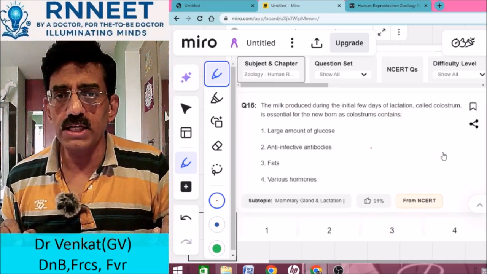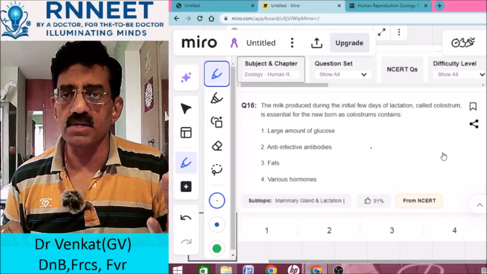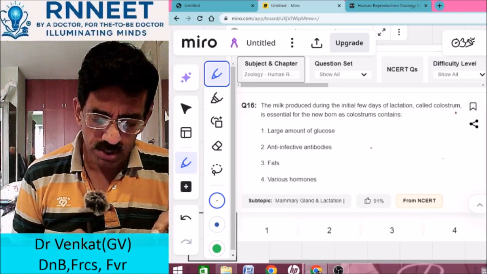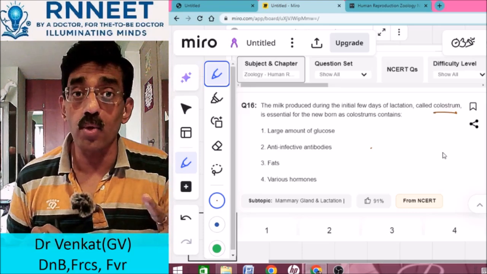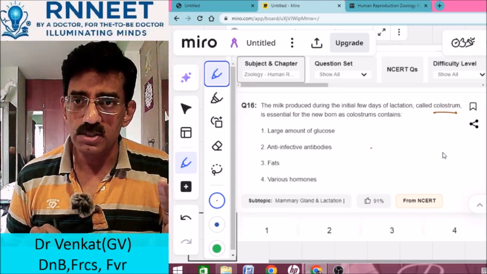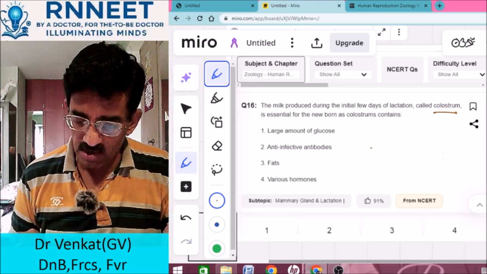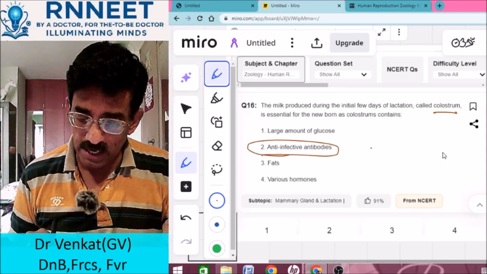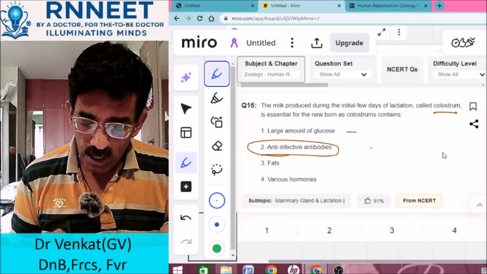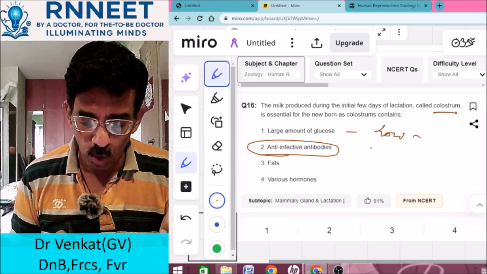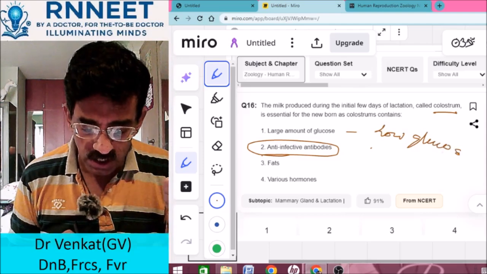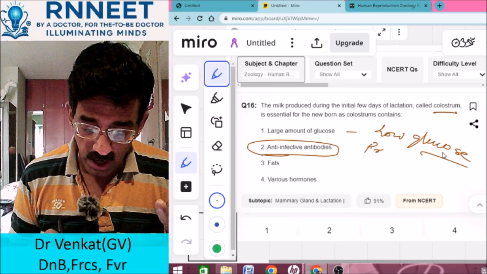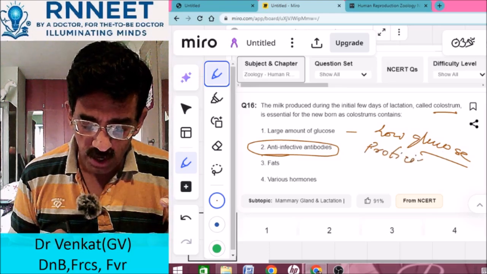Milk produced during the initial days of lactation, called colostrum, essential for the newborn, as colostrum contains. There's a very common question asked. Colostrum is rich in which antibody? It is basically anti-infective antibody. So what is the colostrum made up of? Does it contain large amount of glucose? No, it is low amount of glucose. Remember, the glucose content in it is low. What is high? It is rich in protein. It is a highly rich protein substance.